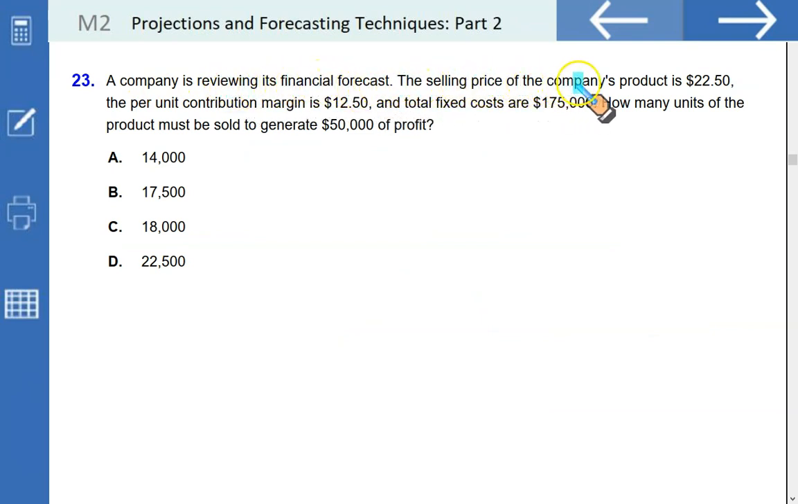A company is reviewing its financial forecast. The selling price of the company is 22.5. Per unit contribution margin is 12.5. The total fixed cost is 175. How many units of the product must be sold to generate 50,000 profits?